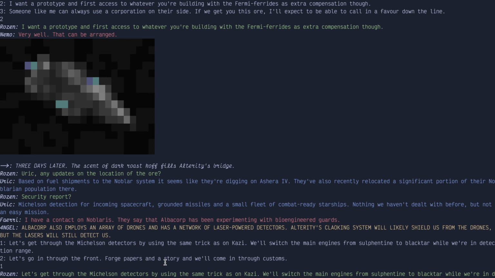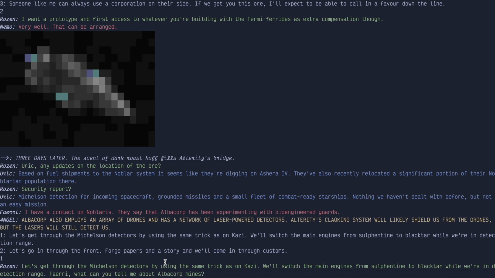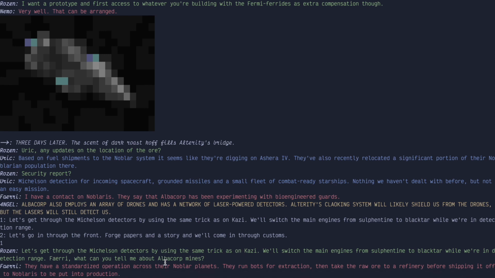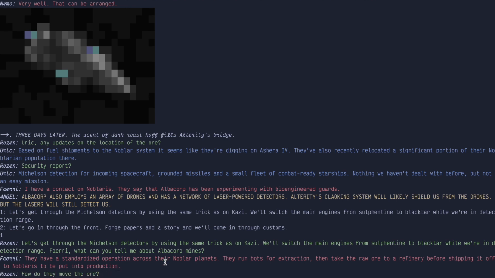Fairy, what can you tell me about Albacorp mines? They have a standardized operation across their Noblar planets. They run bots for extraction, then take the raw ore to a refinery before shipping it off to Noblaris to be put into production. How do they move the ore? They use a magneto rail to get it to the refinery, and then a hulk of a star cruiser to ship it to Noblaris. Angel, how realistic do you think it would be to intercept the star cruiser?